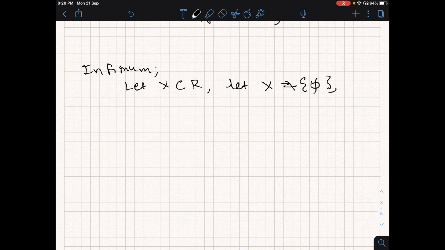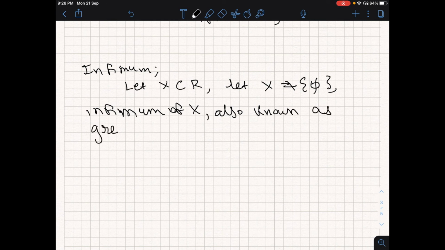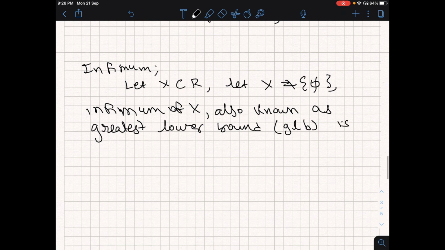Then infimum of X, also known as greatest lower bound, or GLB, is that scalar Y such that it is the largest.